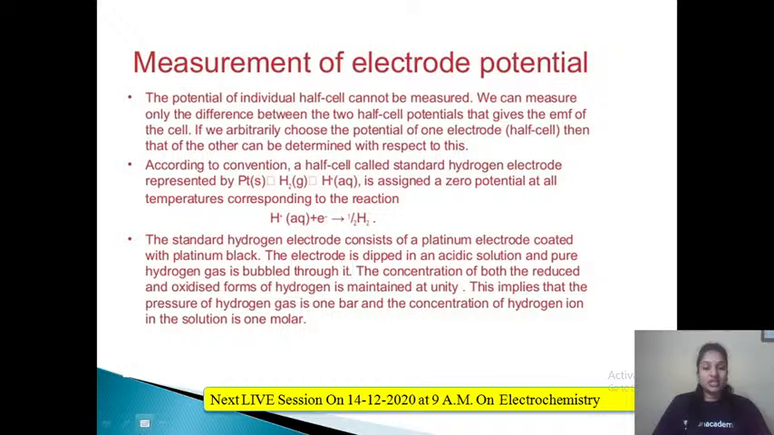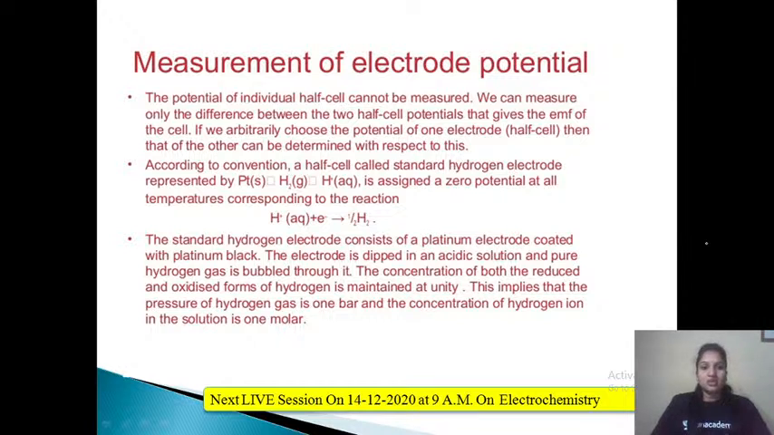Yeah, measurement of electrode potential. Okay, the potential of any particular half cell cannot be measured. Means if we want to measure the potential of only the zinc electrode in a Daniell cell, it is not possible. Only a half cell we cannot measure. We can measure the difference between two electrodes, but the measurement of potential of a single electrode is not possible.